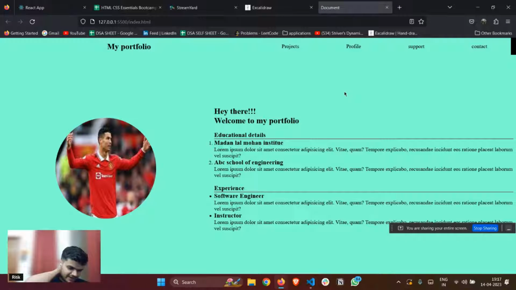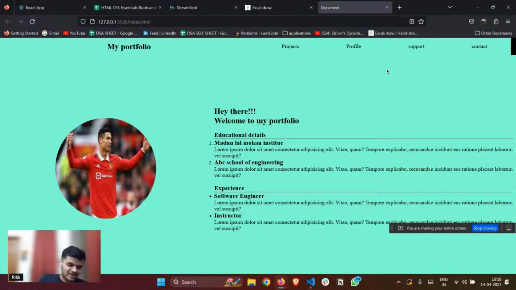What do you mean? I didn't get the question. Krishna Navini asks, can we keep a consistent gap between image and detail section when the viewport changes? In order to do this, there's a concept called responsive design. I'll not be covering that because some of you might get confused. Let's keep this project as simple as possible so that others can also understand. In the advanced part of the CSS, we'll be doing that. Okay.